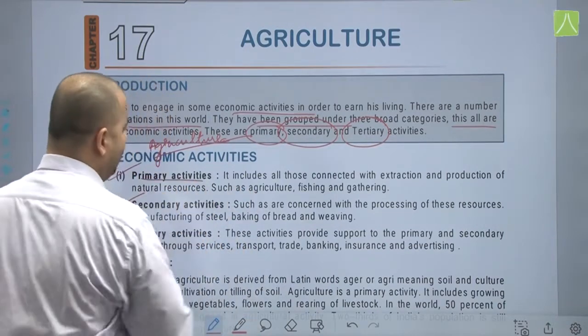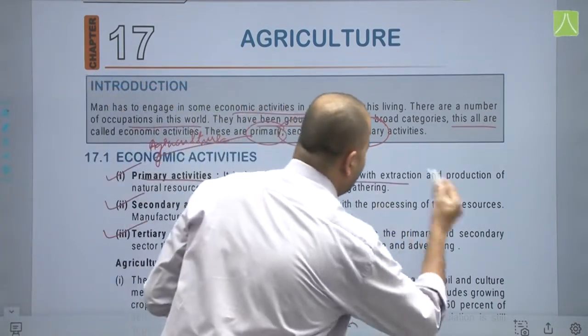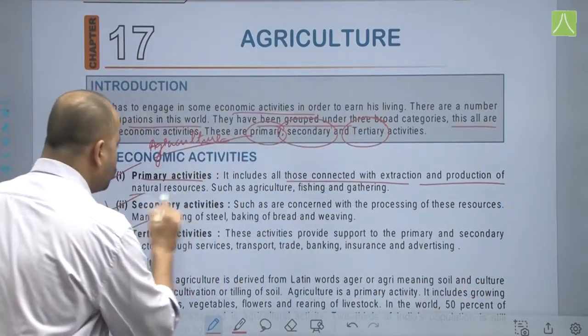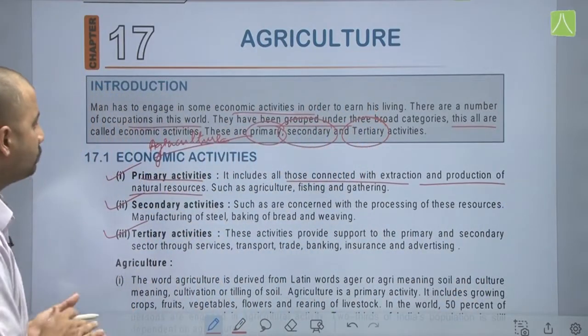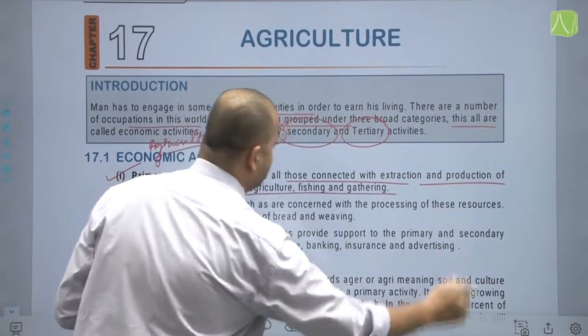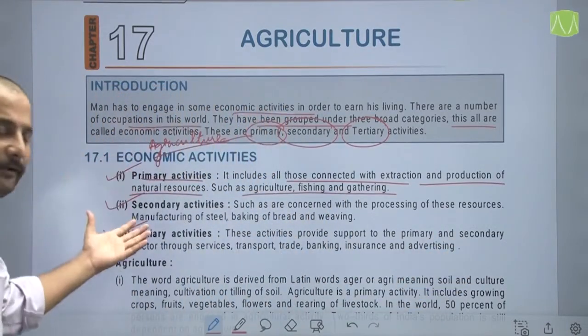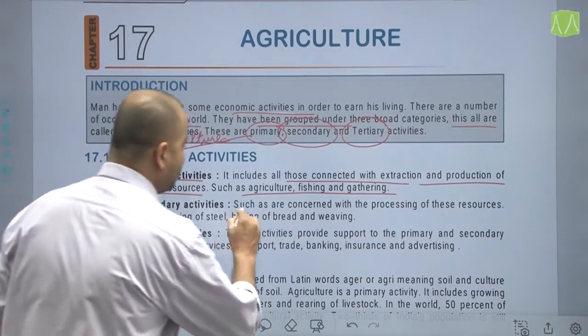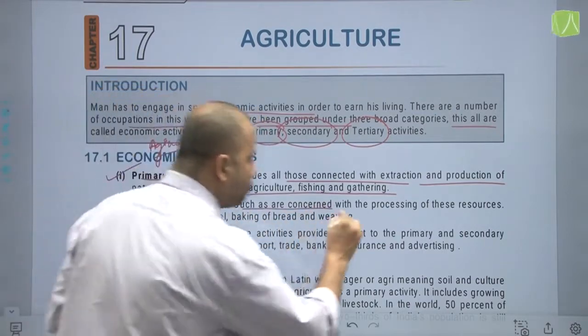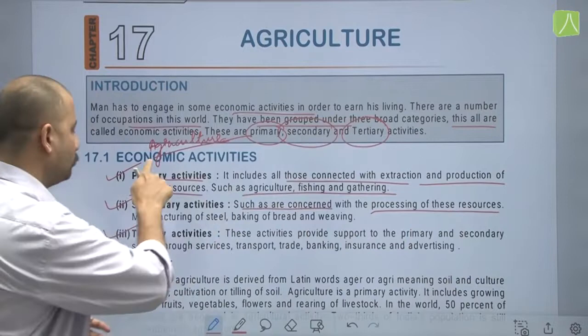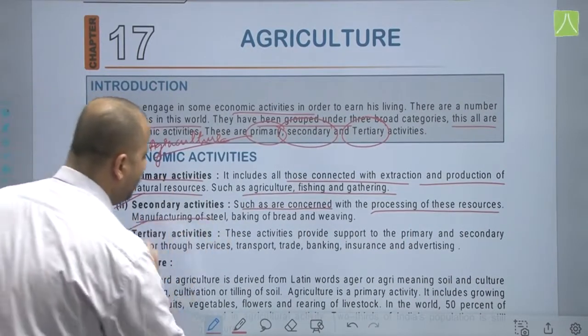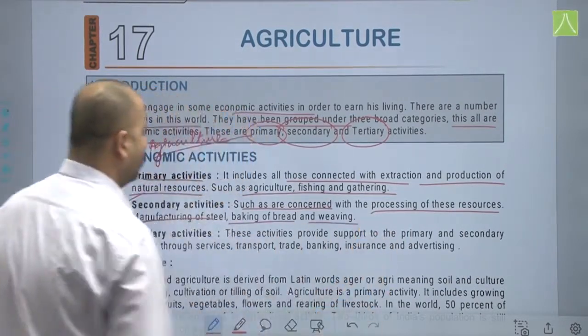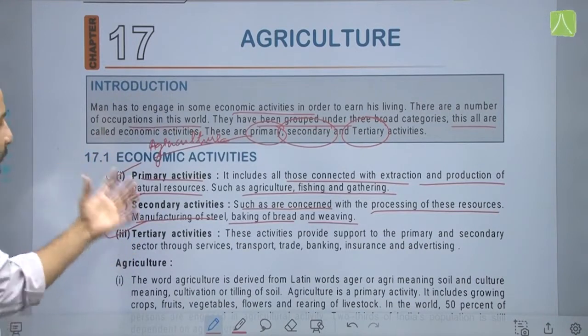Primary activities include all those connected with extraction and production of natural resources, such as agriculture, fishing and gathering. Secondary activities, also known as the manufacturing sector, are concerned with processing of these natural resources. Manufacturing of steel, baking of bread and weaving are considered as secondary activities.